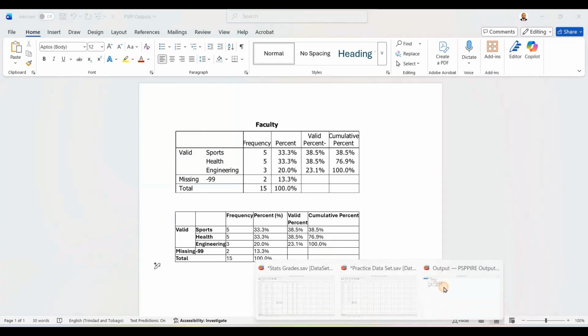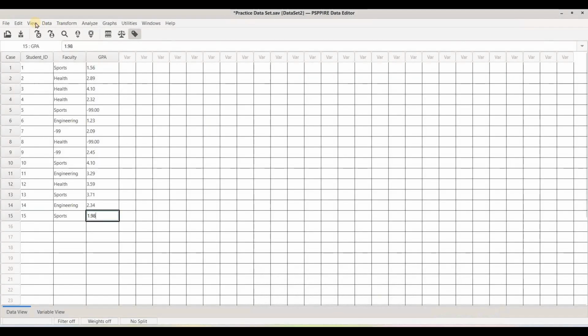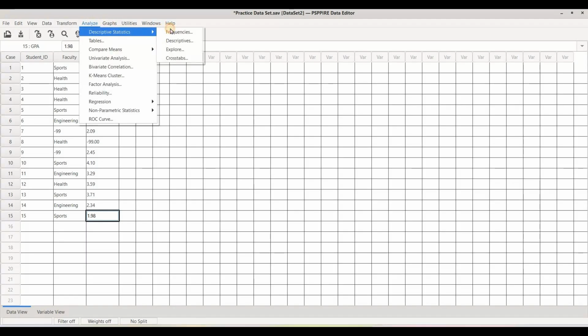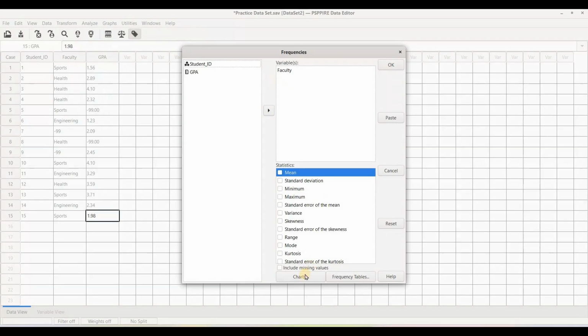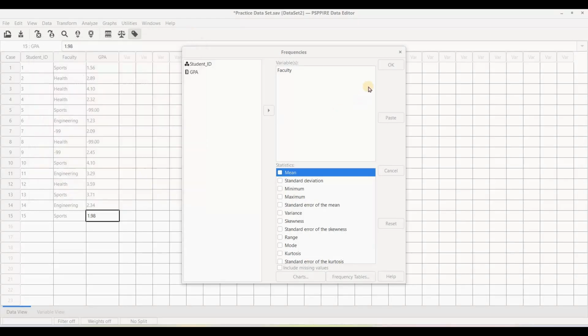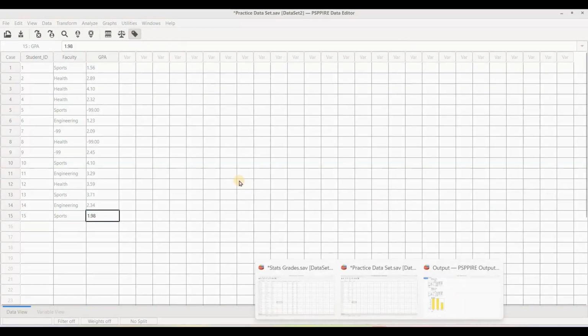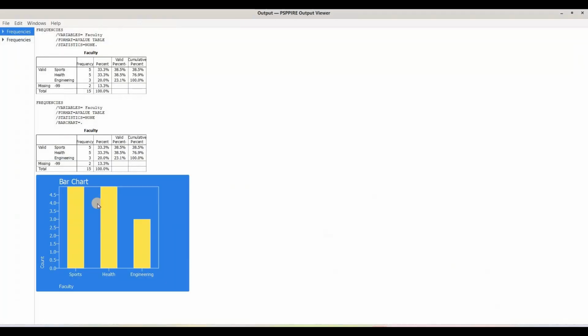So that is how you could get your tables. Things like graphs, you might not be able to do much with the graphs. If we go to frequencies again, let's leave faculty there, and let's say we do our bar charts. Click continue, click OK. We'll get our bar charts here.